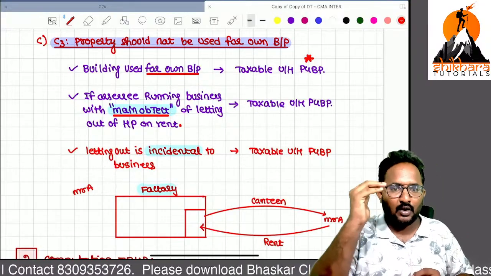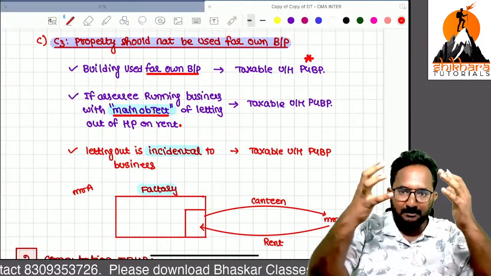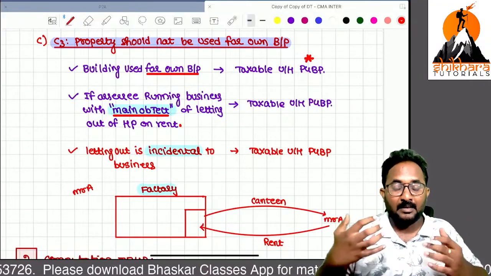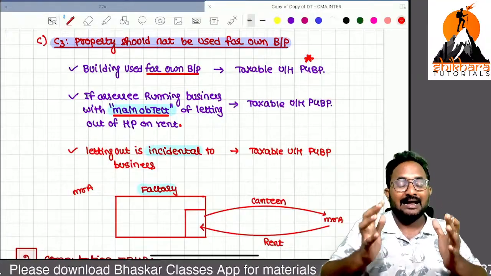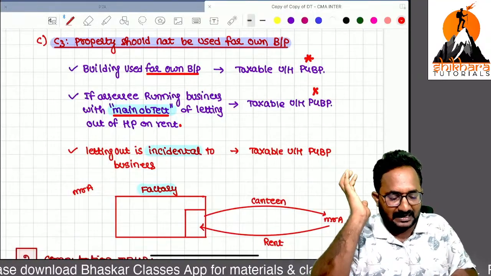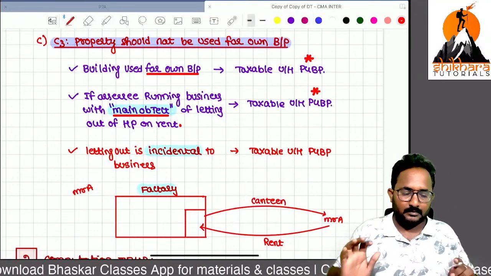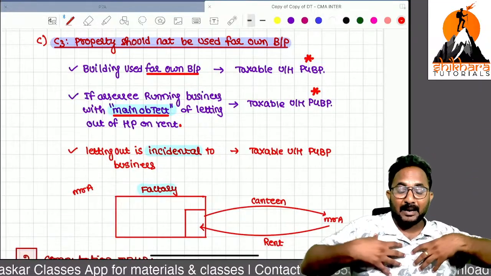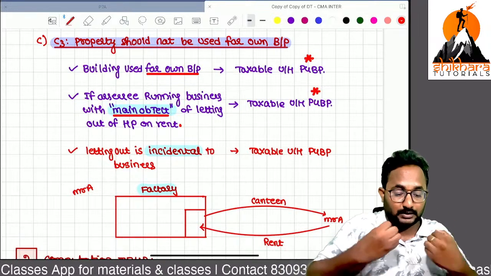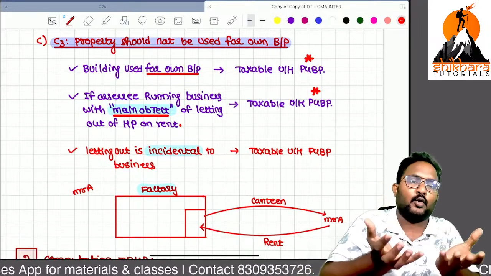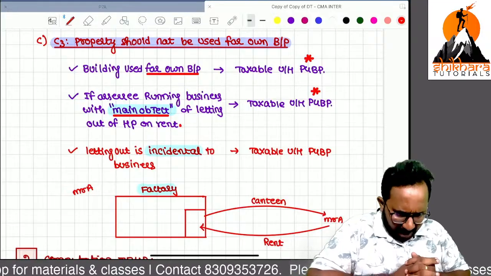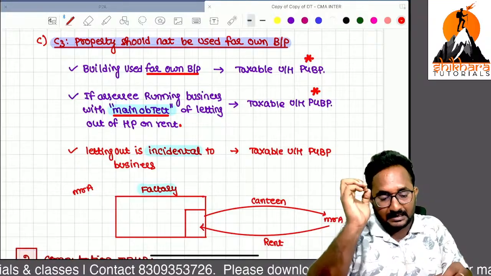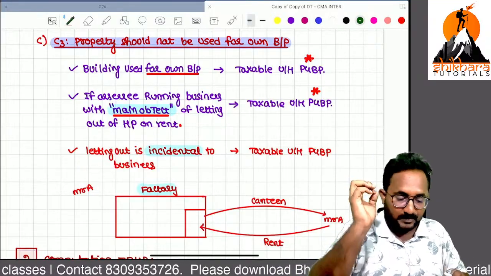Example, I will tell you, I am doing the hotel business. My buildings are used for that, because I want to get some rental income. My main business objective is only to earn the rental income. That's why it isn't taxable under the head PCBP. Remember, I'm giving it on let out only, but my main business objective is to earn the rental income. Example, hotel business. I have two buildings. I'm doing the hotel business. That's why whatever income is there, it isn't taxable under the head PCBP.